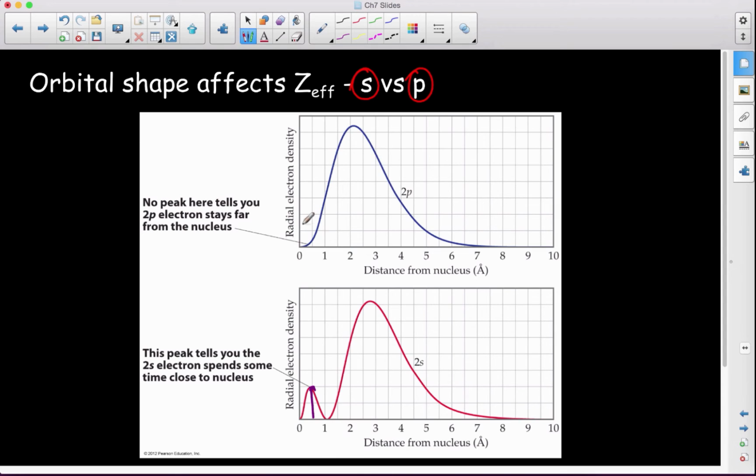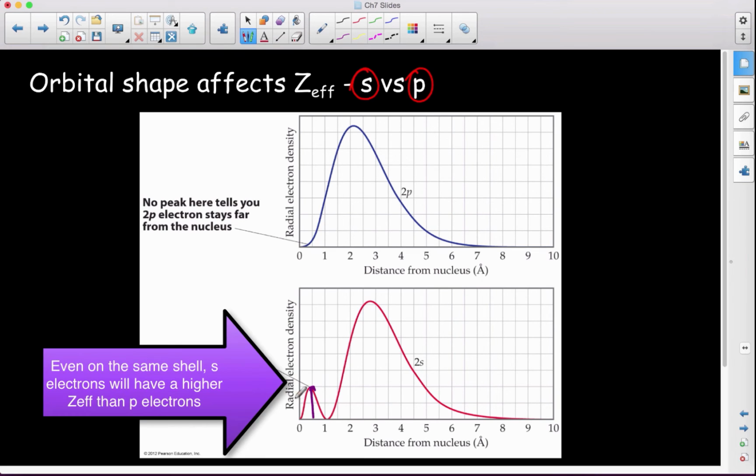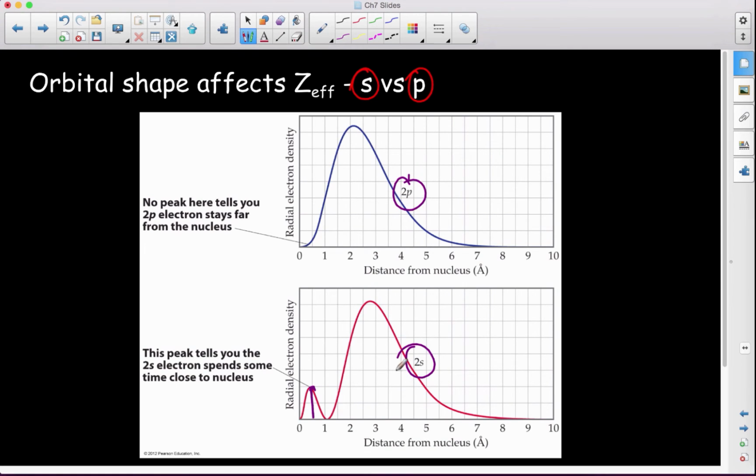So what that means in terms of shielding is that even if my valence were 2, this s electron, since it's closer to the nucleus, is going to have a higher Z effective than my p electrons. Note that these are the same shell. In the same shell, my s electrons are going to have a higher Z effective than my p electrons, simply because the s ones are able to be closer to the nucleus at some points in time.